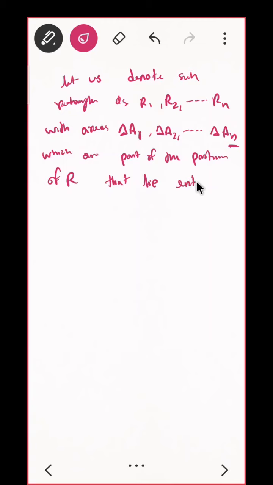So delta E1, delta E2 up to delta En, suppose, which are part of the partition of R. I took the partition R1, R2 up to Rn, and for that, lie entirely, this is the important part, entirely in E.